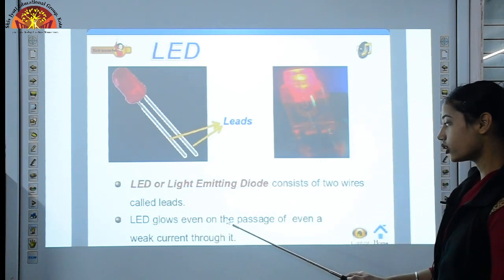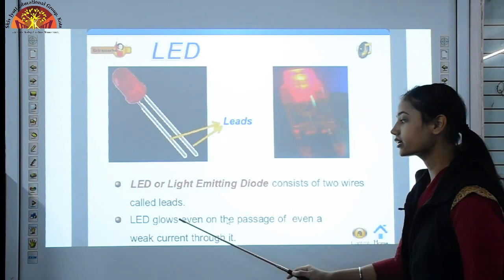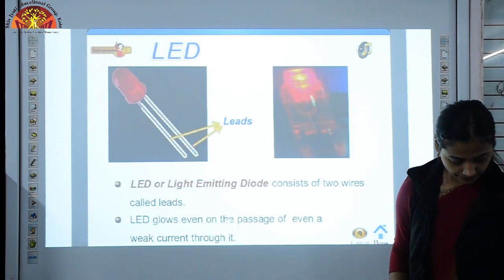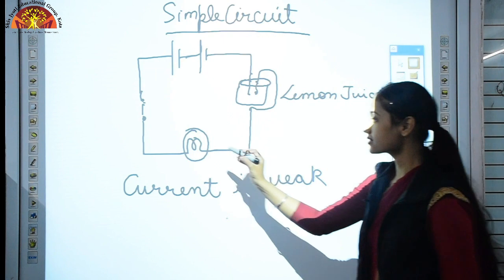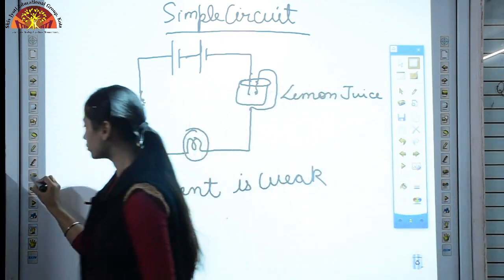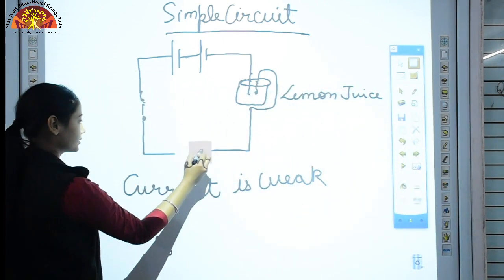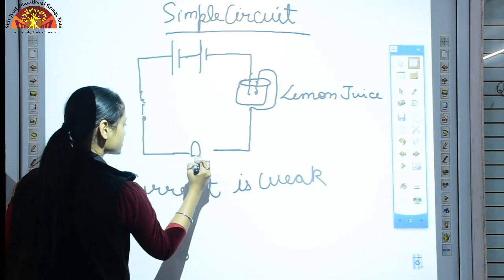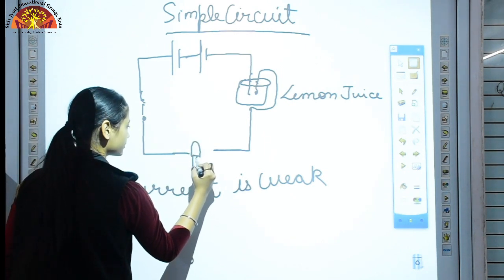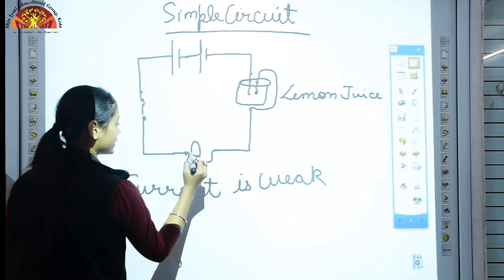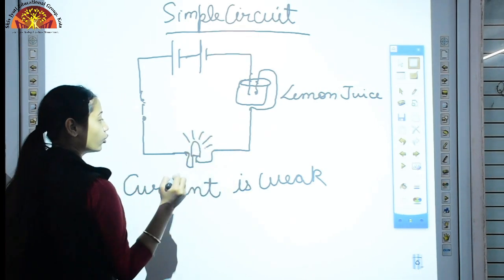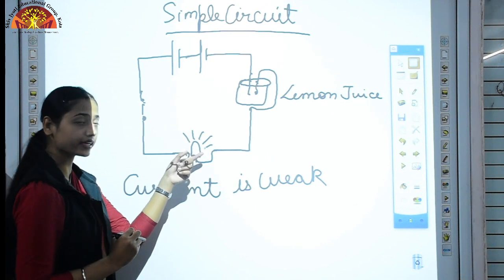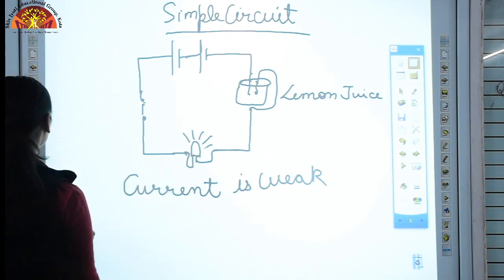An LED glows even on the passage of a weak current through it. In this case, instead of this bulb, if we use an LED, then this LED will glow because it can detect weak current also.